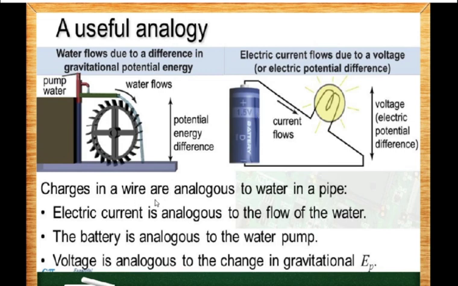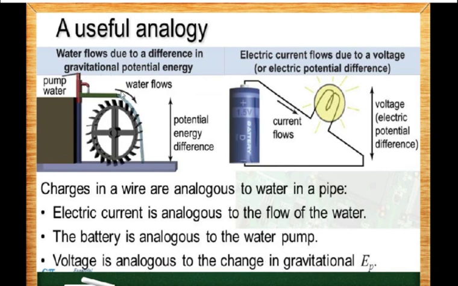So charges in a wire are analogous to water in a pipe. Electric current is analogous to the flow of water. The battery is basically analogous to a water pump, that means it raises the potential energy of the charges, and the voltage, that is potential difference, is analogous to the change in gravitational energy, right?